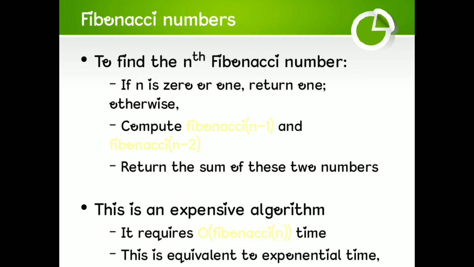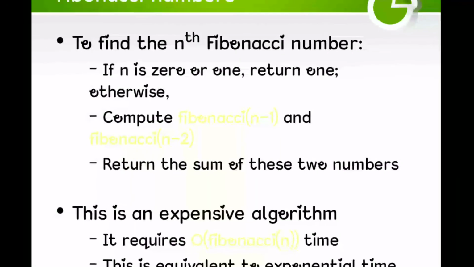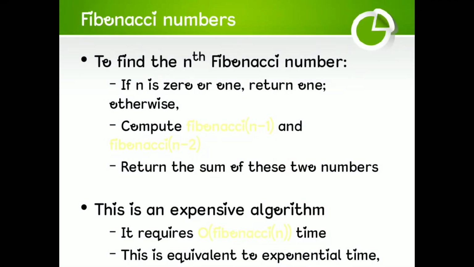To find the nth Fibonacci number, if n is 0 or 1, return 1. Otherwise, compute Fibonacci of n minus 1 and Fibonacci of n minus 2. Return the sum of these two numbers. This is an expensive algorithm. It requires O of Fibonacci of n time. This is equivalent to exponential time.